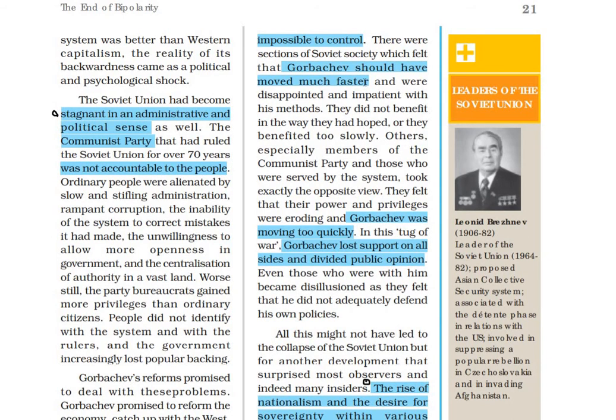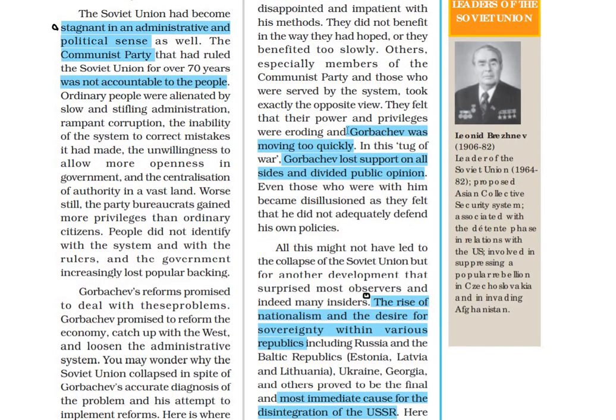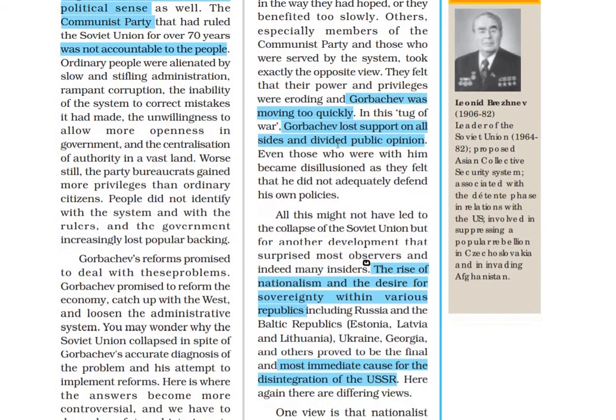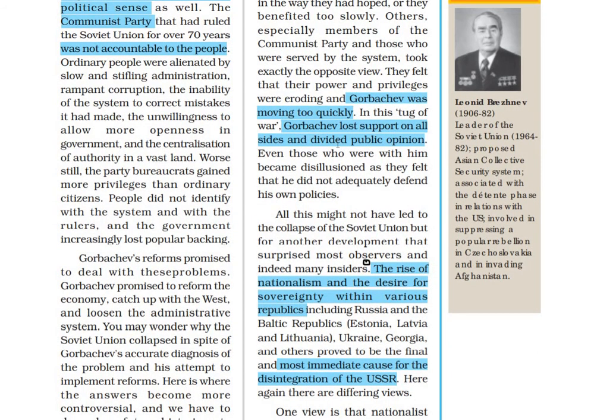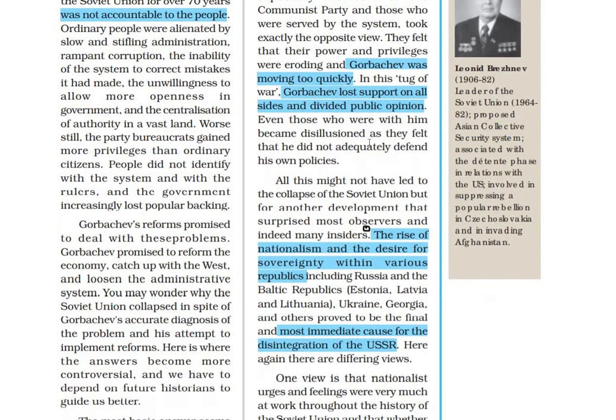Some people thought that Gorbachev should have moved much faster. Some people thought Gorbachev was moving too quickly, and some people had different opinions. So, Gorbachev lost support on all sides and divided public opinion. This was another reason.